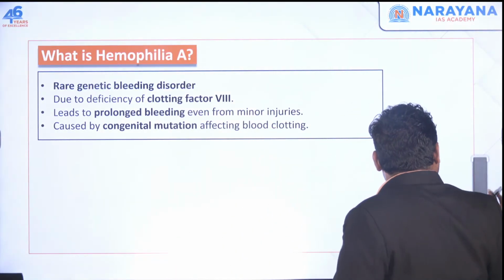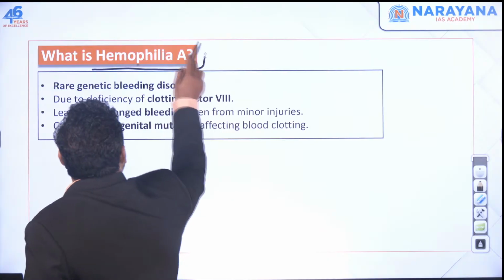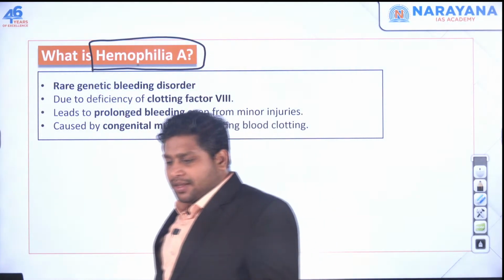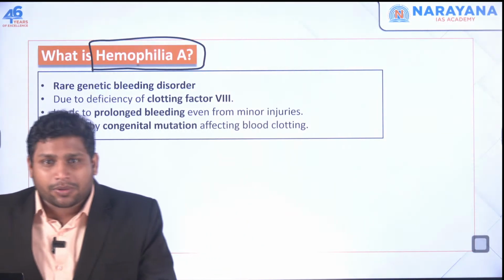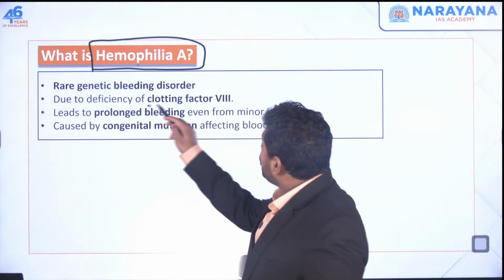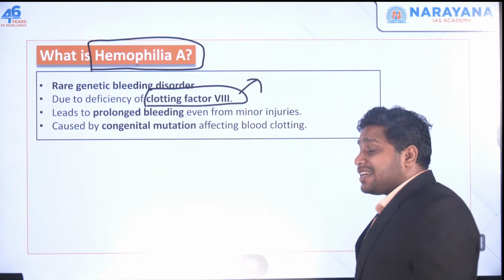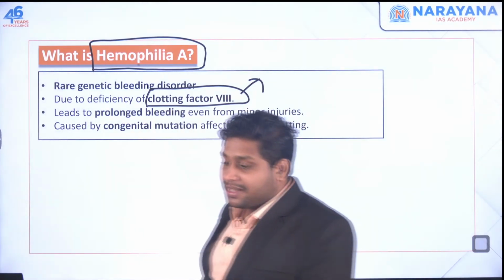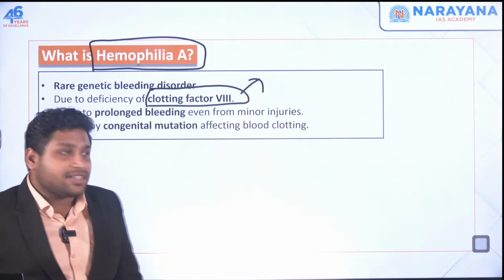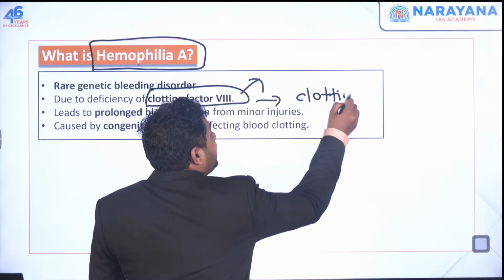Now, patients who are suffering from this disease called hemophilia A have a problem, and it is a genetic problem. There is some problem with their genes, wherein clotting factor number 8 is not present, or is available in a very limited quantity in their body. This clotting factor number 8 is the factor responsible for blood clotting in our body.